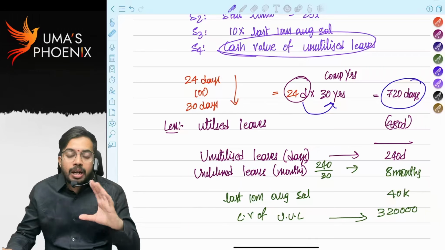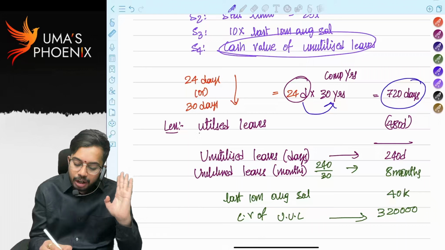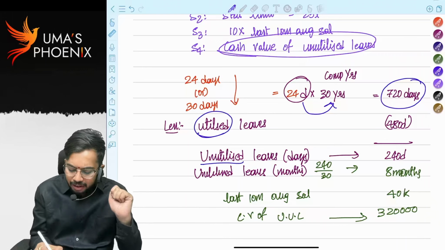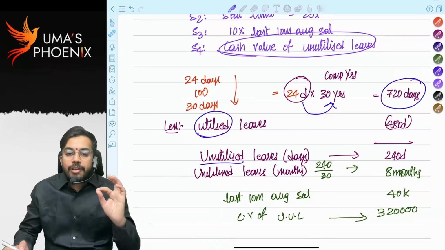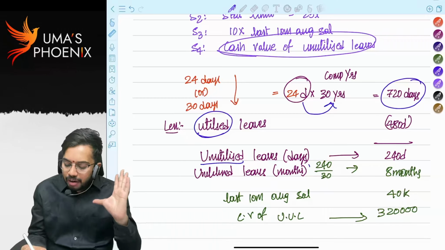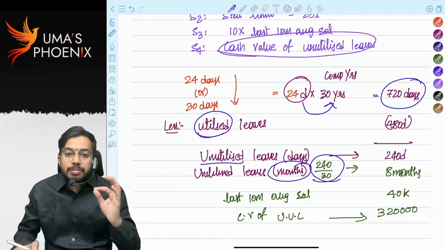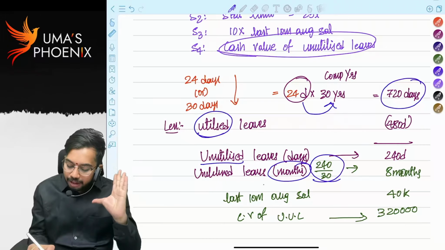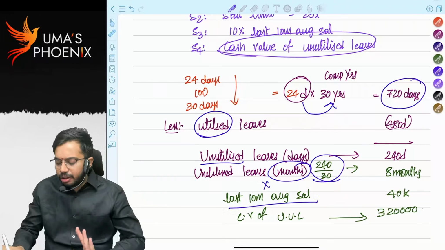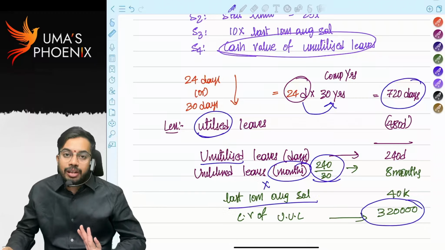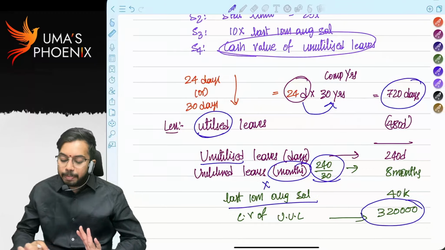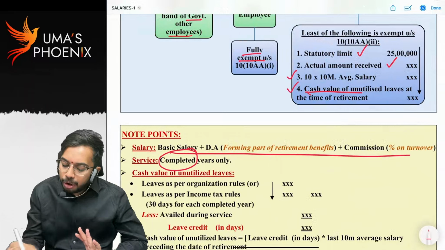From that you have to reduce utilized leaves. Thereby you will arrive at unutilized leaves. From unutilized leaves, you have to convert in terms of months. So those unutilized leaves in terms of months should be multiplied with last 10 months average salary to arrive at cash value of unutilized leaves. That is step 4. Hope you got clarity.